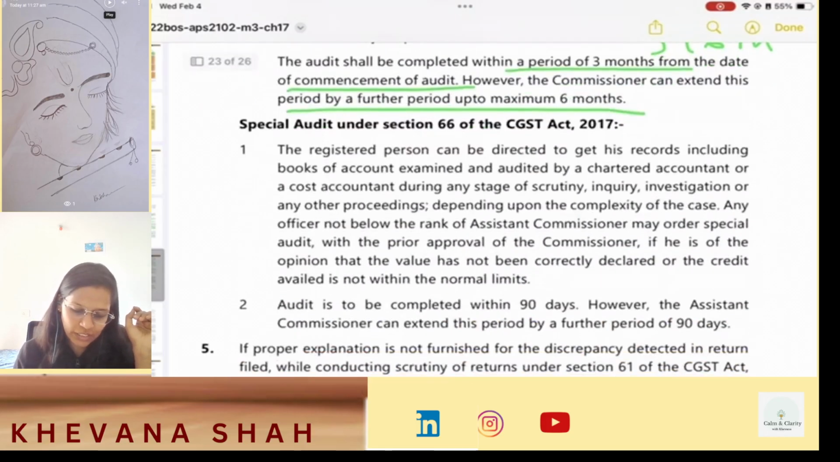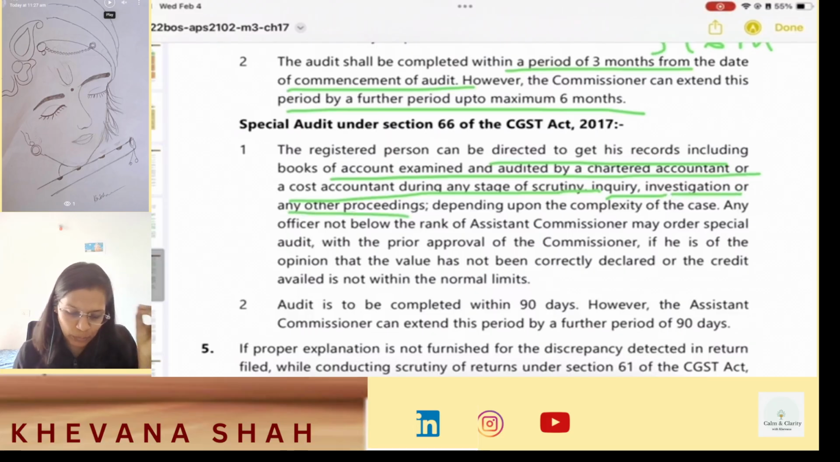And special audit under section 66. The registered person can be directed to get his records including books of account examined and audited by a CA or a cost accountant during any stage of scrutiny, inquiry, investigation or any other proceedings, depending upon the complexity of the case. Any officer not below the rank of assistant commissioner may order special audit with the prior approval of commissioner. Okay, you have to remember this: who can order, and the prior approval of commissioner is necessary.